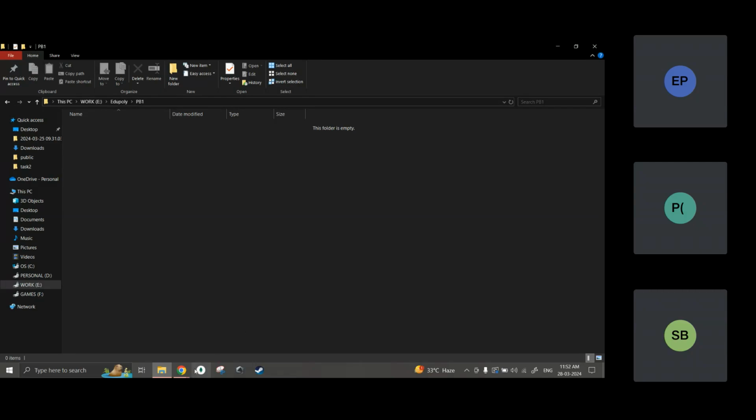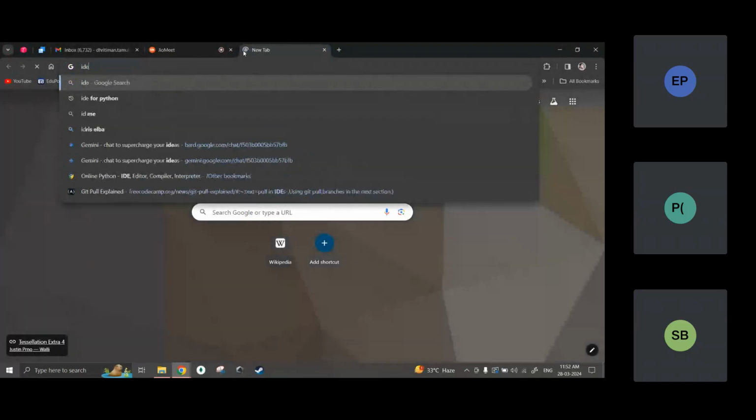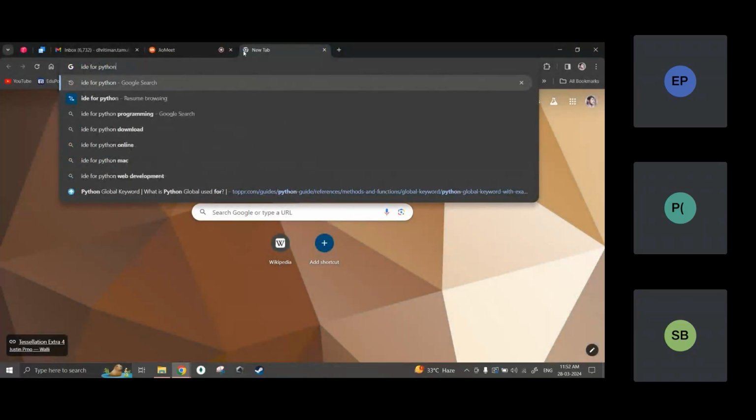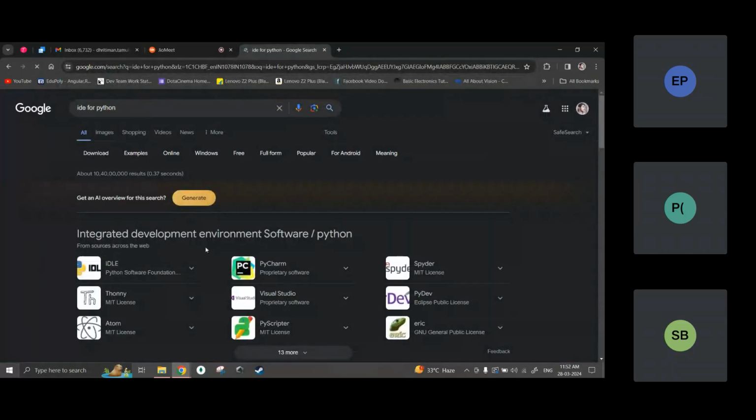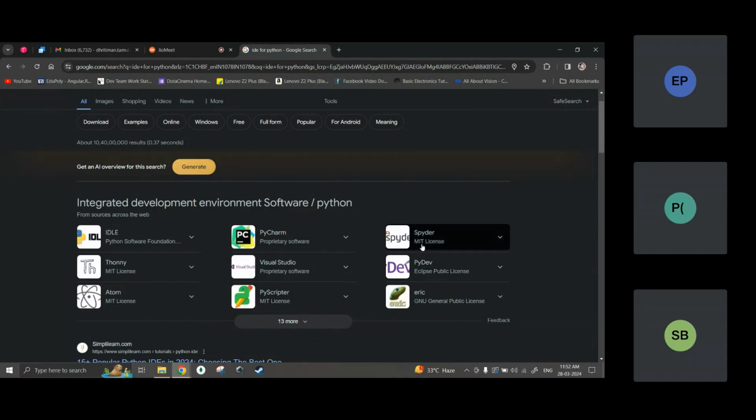So you can go with any code editor. You just Google IDE for Python. If you type like this, you will get a lot of things. You see IDLE, PyCharm, Spyder, Visual Studio, so many are there. I am already working with Visual Studio Code, so I can go with Visual Studio Code.